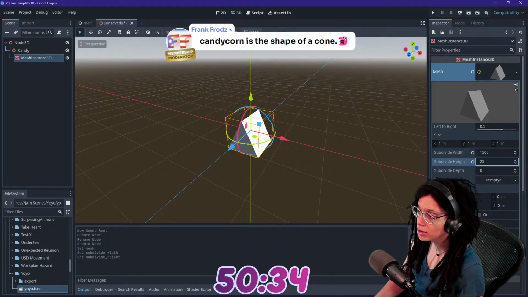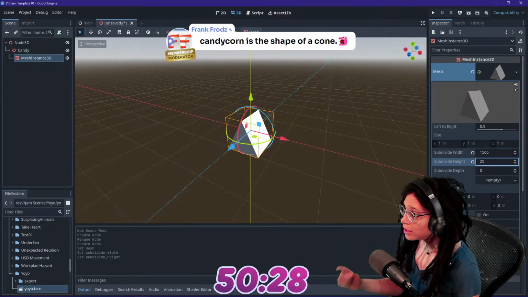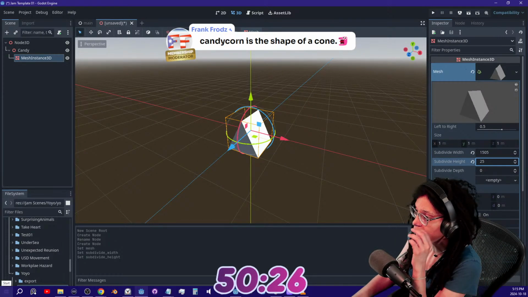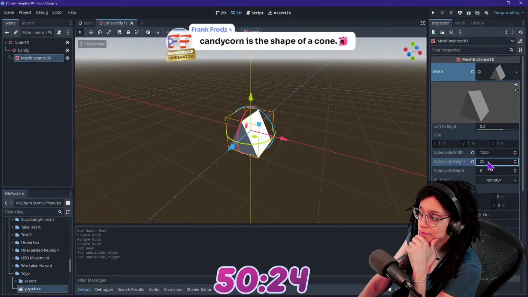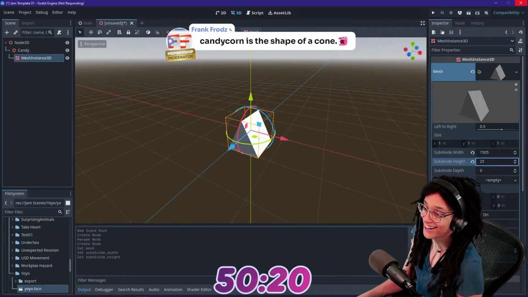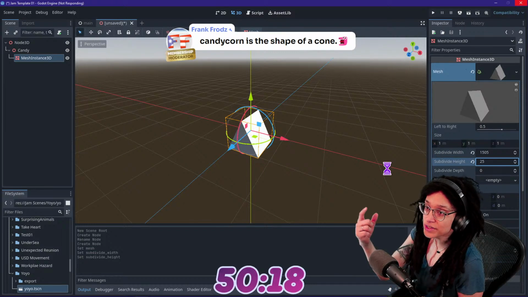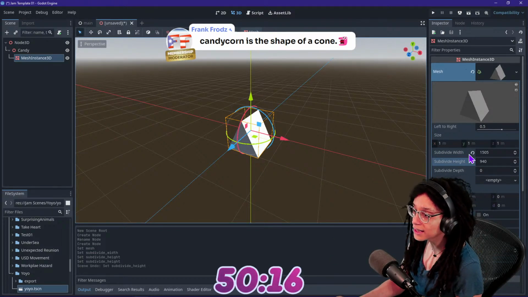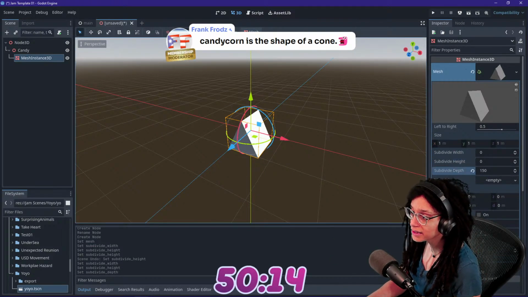Oh God. Uh-oh. Have I crashed Godot? I dragged those numbers up too high. Oh God. No! Okay. Oh dear God. Okay, so pro tip, be careful when you drag up sliders in game engines, because you never know if it's huge and the clock is ticking your life away. Okay, so bring that down.